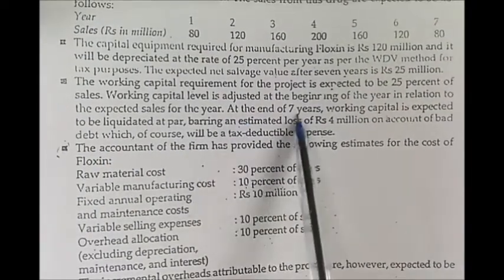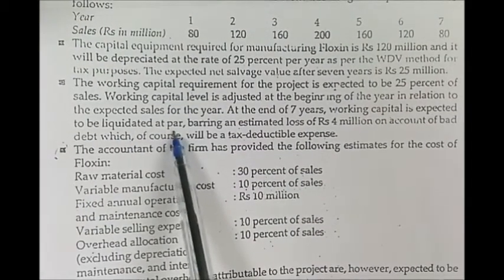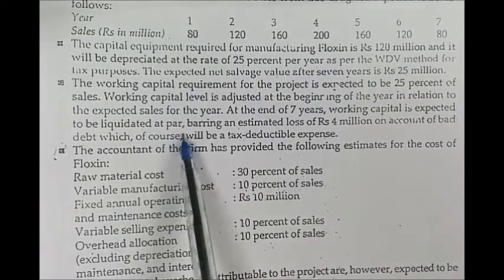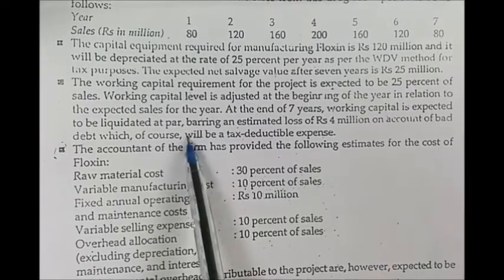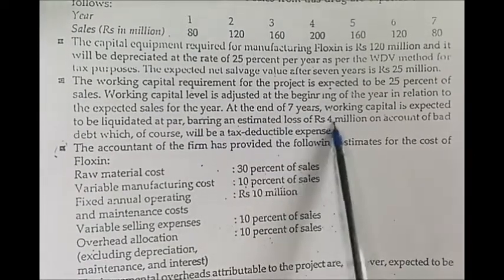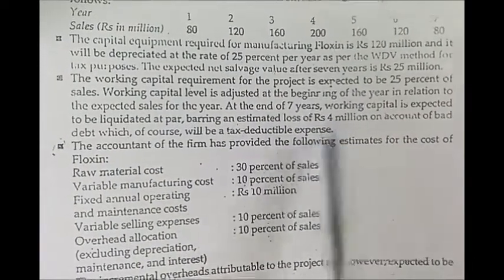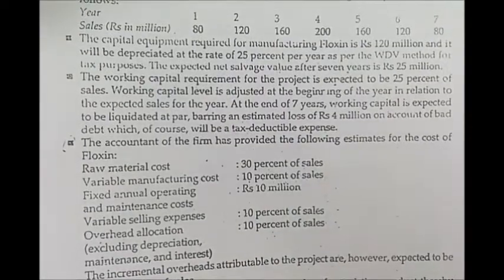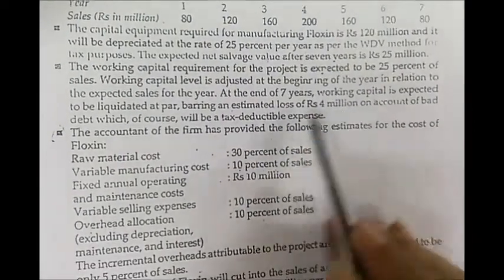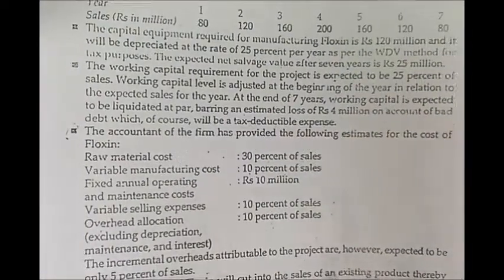Then we are told that at the end of 7 years, the working capital is expected to be liquidated at par. This means that whatever balance working capital we have, we will sell it at the value it possesses at that time. Only we will have a loss of 4 million on account of bad debts, which is a tax deductible expense. This means when you deduct all the expenses from the revenue, you will also deduct bad debts, because you will get a tax shield on that expense.